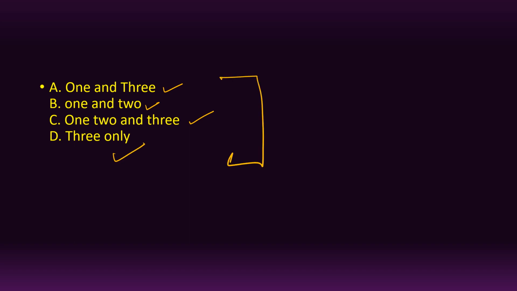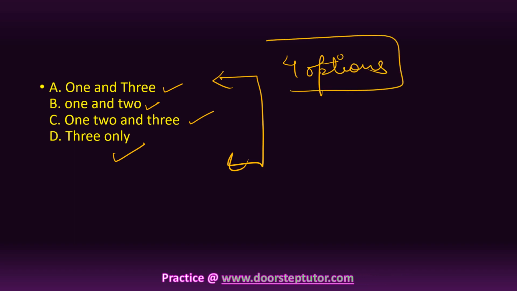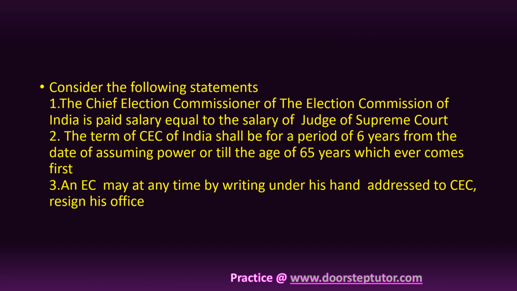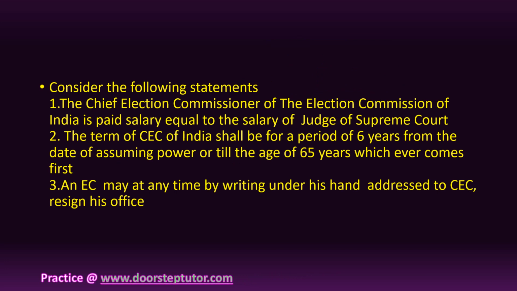Out of the four options, go back to the statements and read them again; the question is again very direct. The first statement: the CEC of the Election Commission of India is paid a salary equal to the Judge of the Supreme Court. This statement is absolutely correct because the CEC and the other election commissioners have equal powers and receive equal salary, which is equal to the Judge of the Supreme Court.